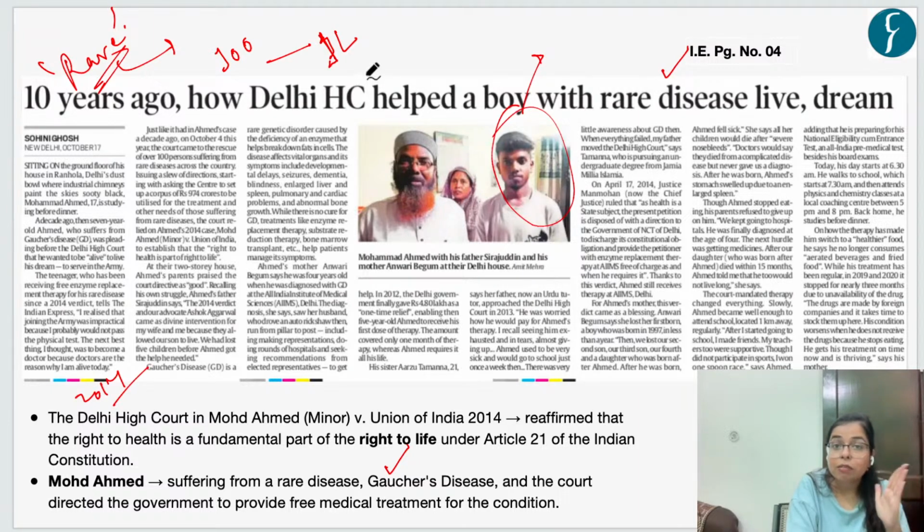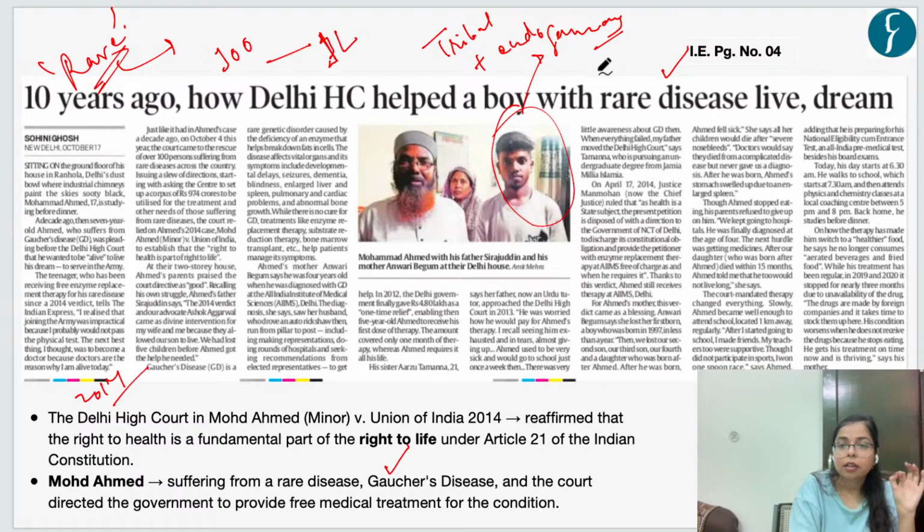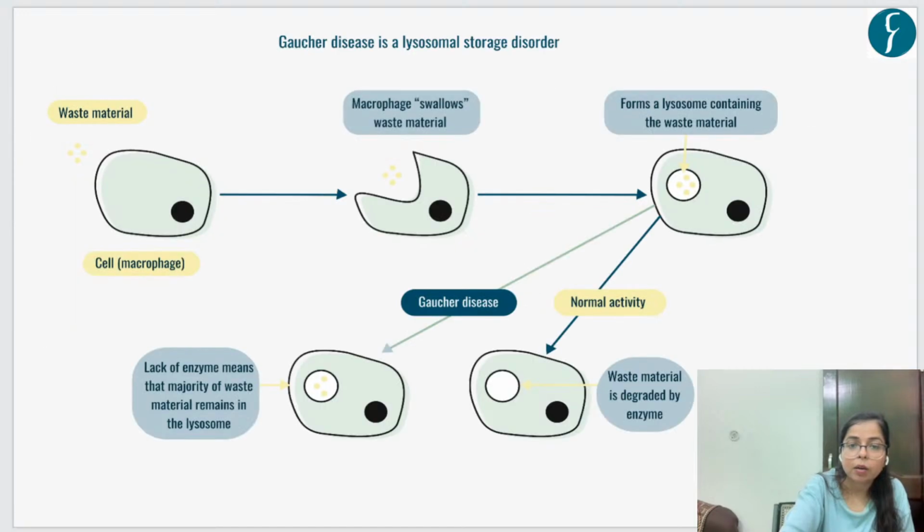The prevalence of rare disease in India is particularly found in tribal populations and also in communities with endogamous communities. India has a policy for rare disease, the Rare Disease Policy of 2021. Now let's see a few facts regarding Gaucher disease. Gaucher disease is one of the rare diseases. Other rare diseases are sickle cell anemia, thalassemia, hemophilia, among others.